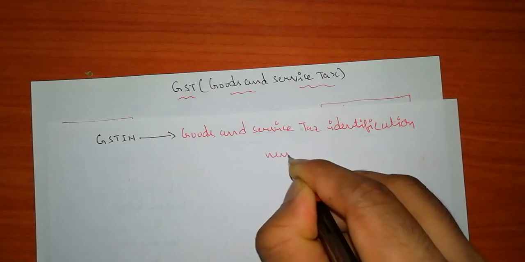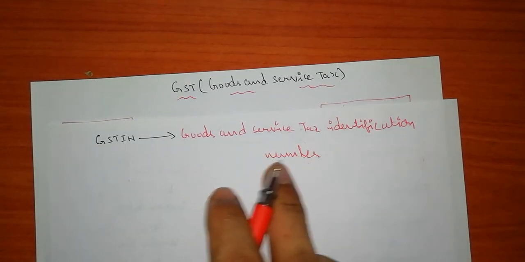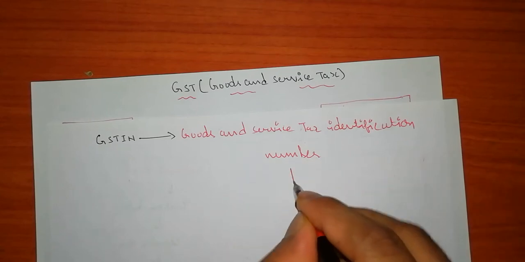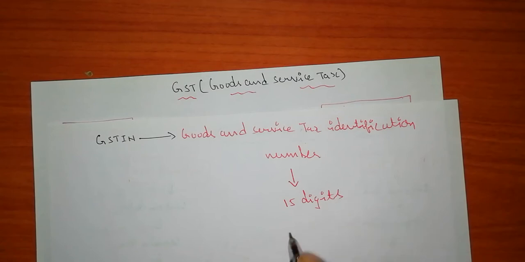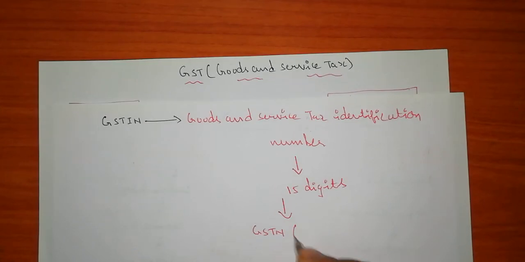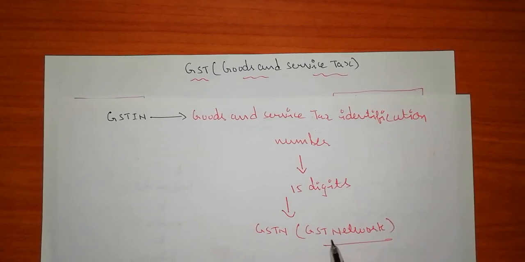It is of 15 digits, and it is given by GSTN. What is GSTN? Goods and Services Tax Network. Who will be giving the GSTIN? The GST Network. Keep in mind that it is of 15 digits.